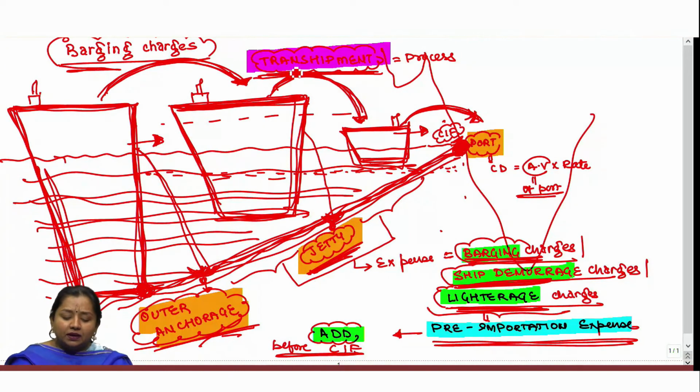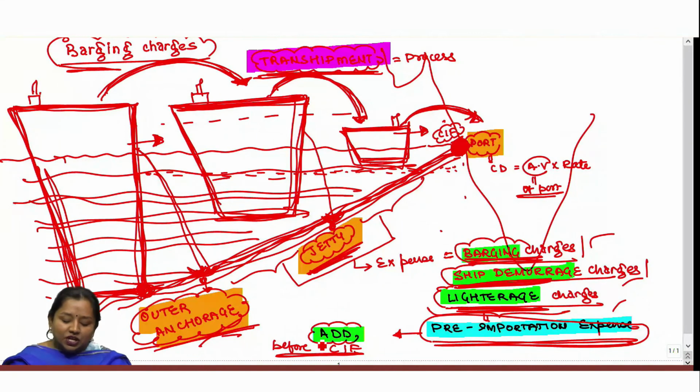then the process of transshipment will amount to a pre-importation expense, because any expense incurred before the port shall be taken as pre-importation. The expenses incurred for such transshipment are known as barging, ship demurrage or lighterage.